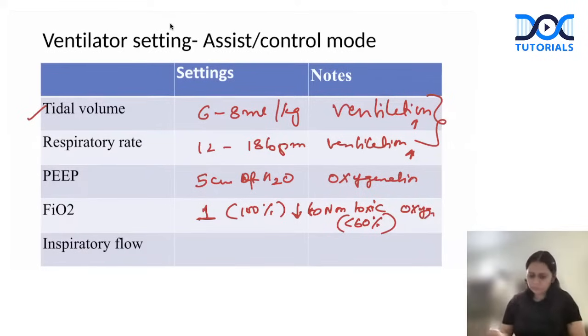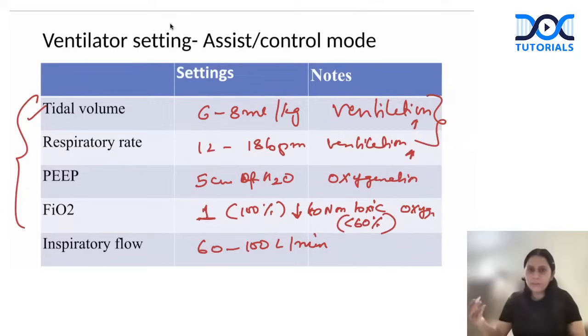Inspiratory flow, we keep it between 60 to 100 liters per minute, depending upon the respiratory rate of the patient. So forget about the inspiratory flow, only concentrate on these. So the first two are maintaining the ventilation, and the third and fourth are maintaining the oxygenation.